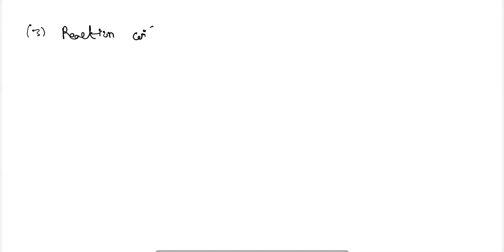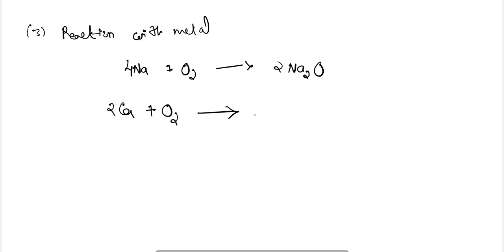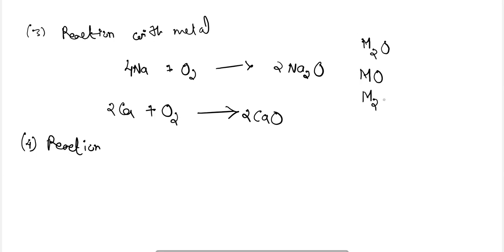Generally oxygen reacts readily with metals to form metal oxides, especially with reactive metals such as sodium and calcium. The formulas of the oxides formed are M2O, MO, M2O3.